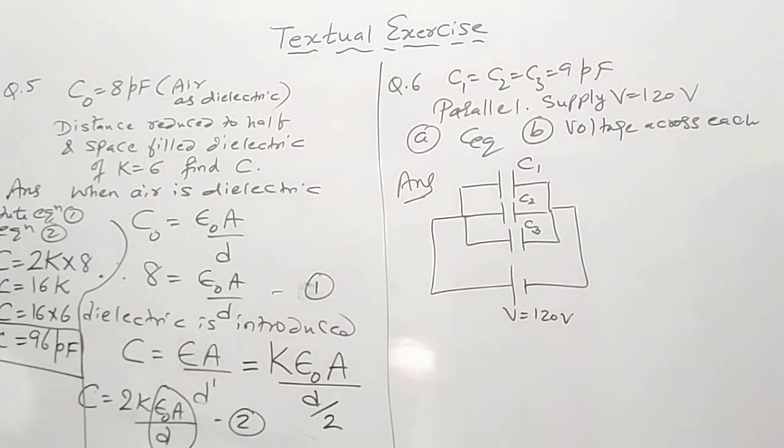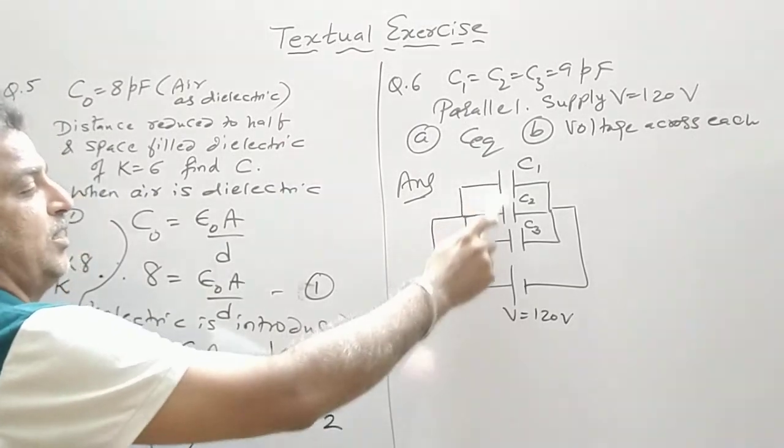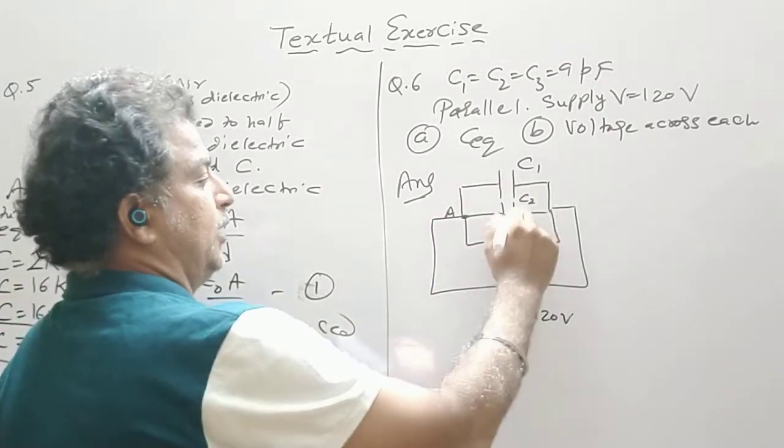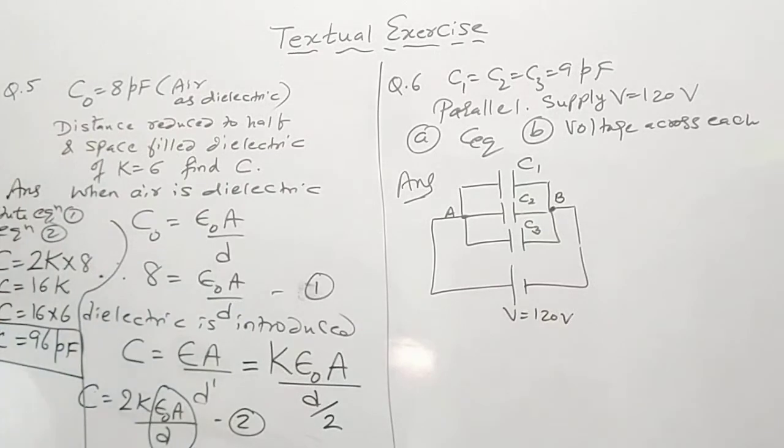The first plate of each capacitor is connected to a common point, say A, and the other plate of all the 3 capacitors is connected to another point B. So we can say that the capacitors are connected in the parallel combination.